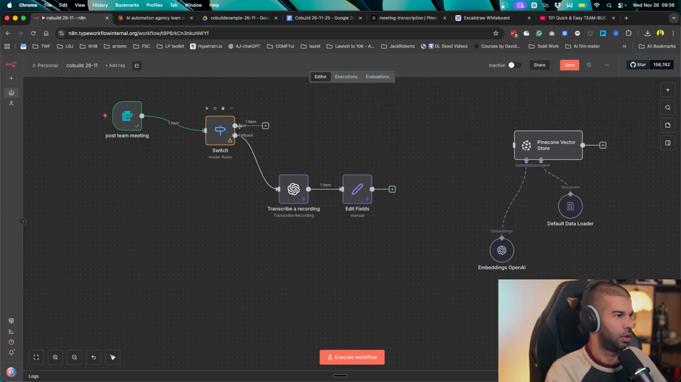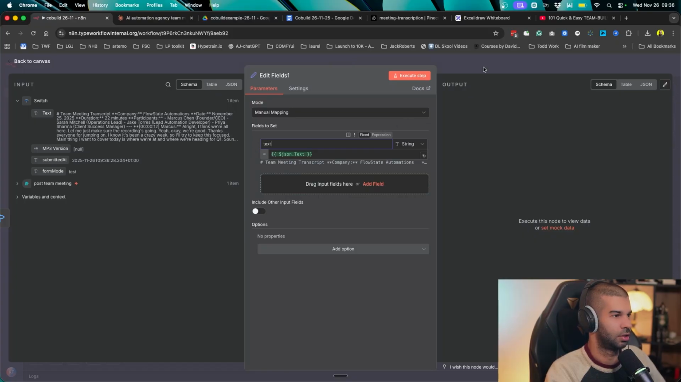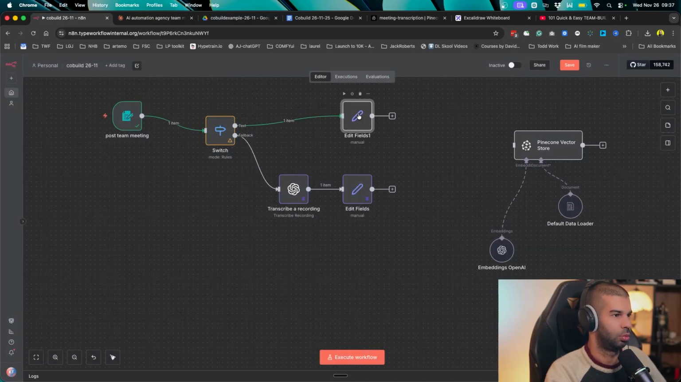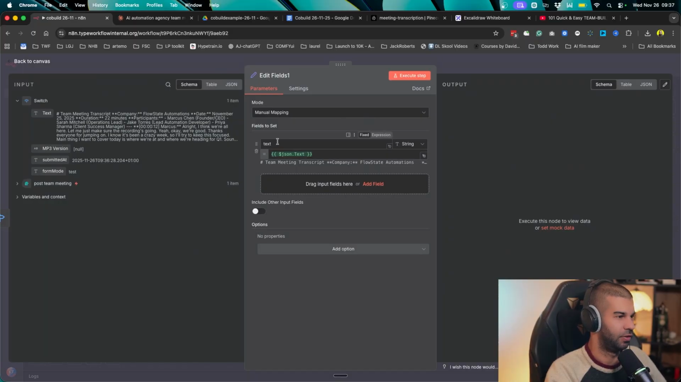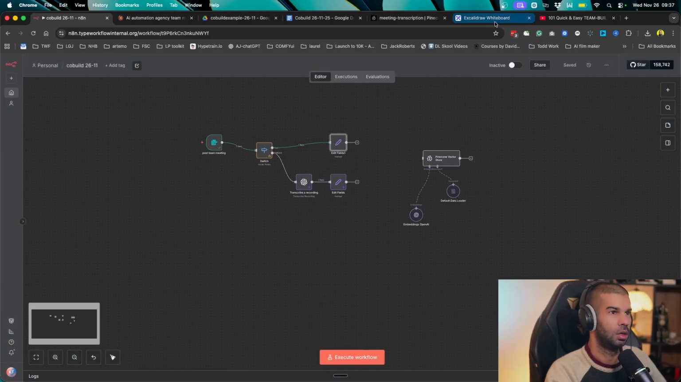What I want to do here is if it's the text version, let's just grab the text, call it text, so that the output here and the output right here will always come from a variable called text. So whether we transcribed or not, it's always coming from text. So that's the first part.